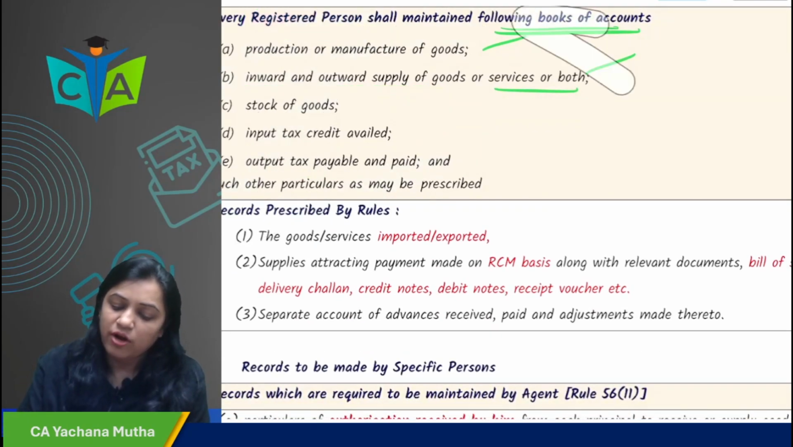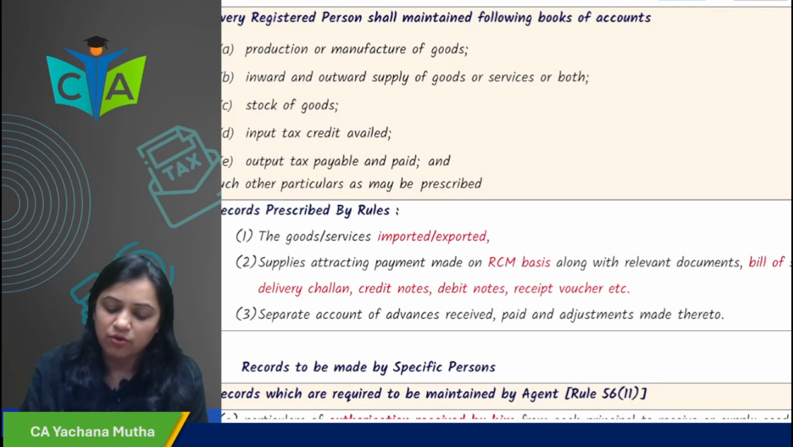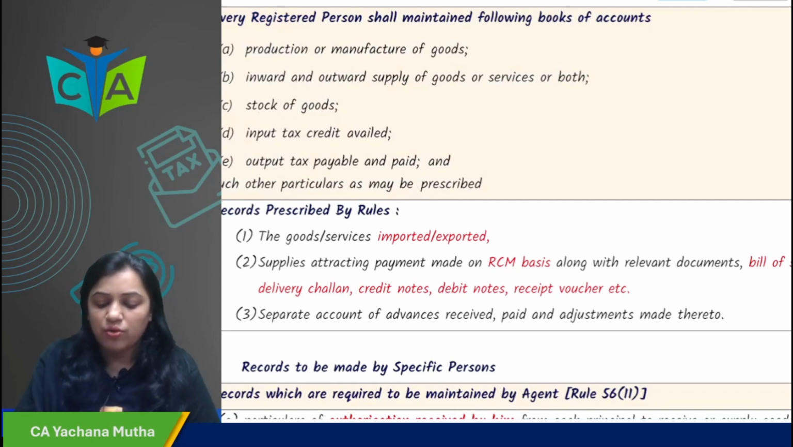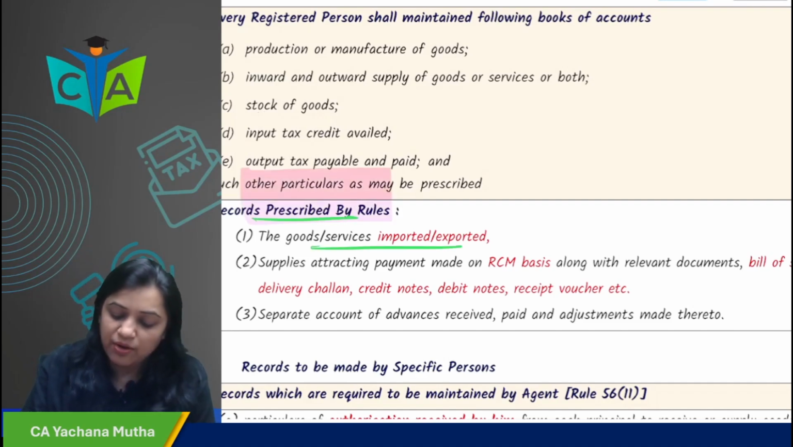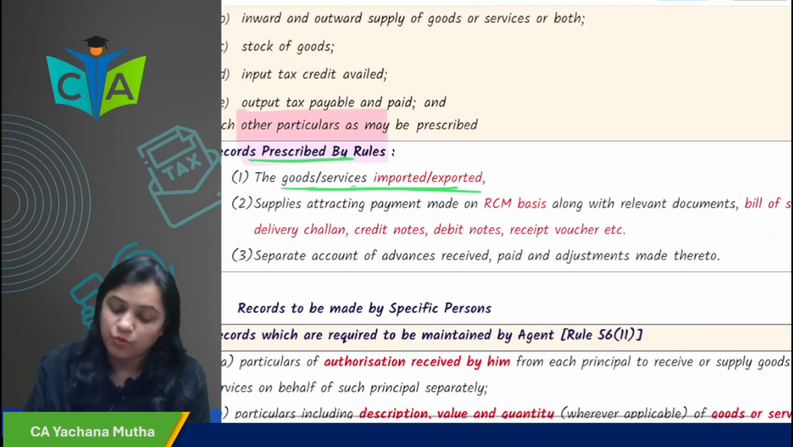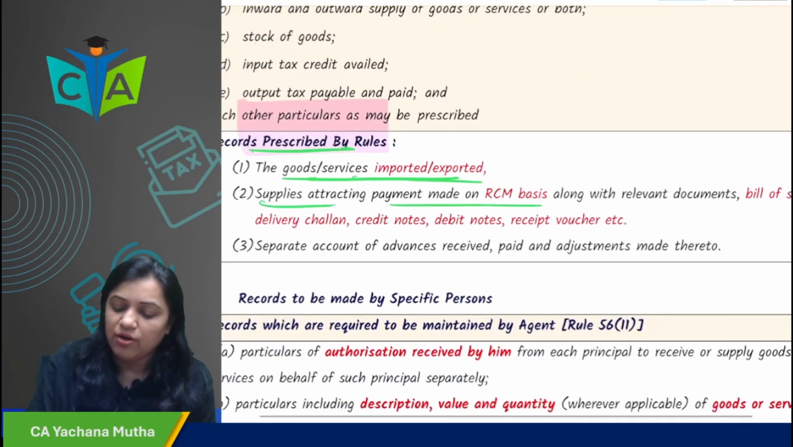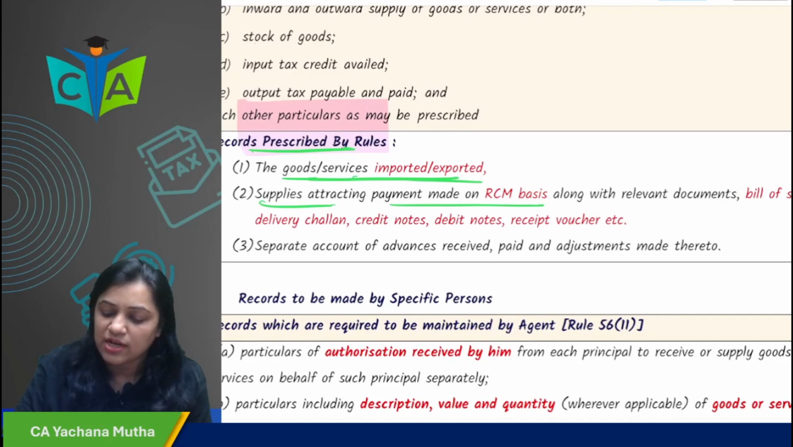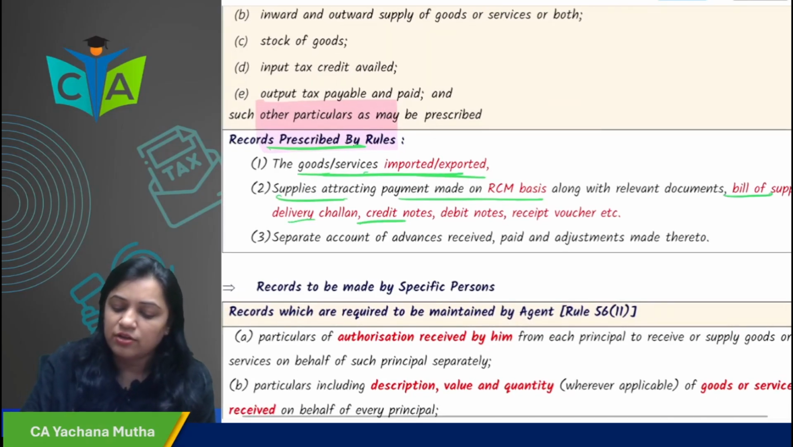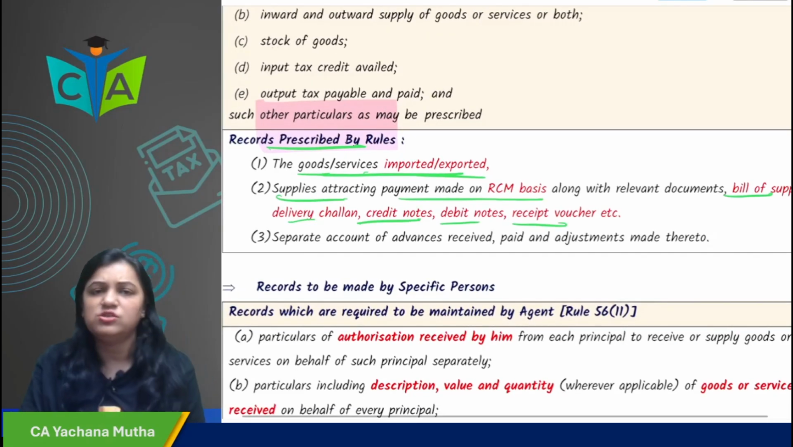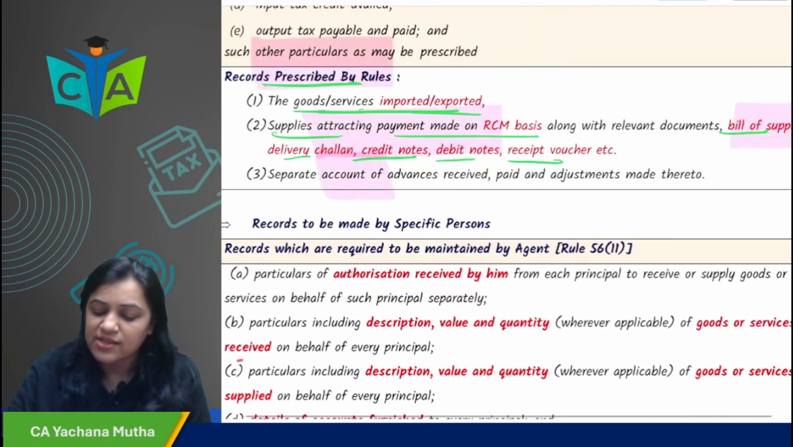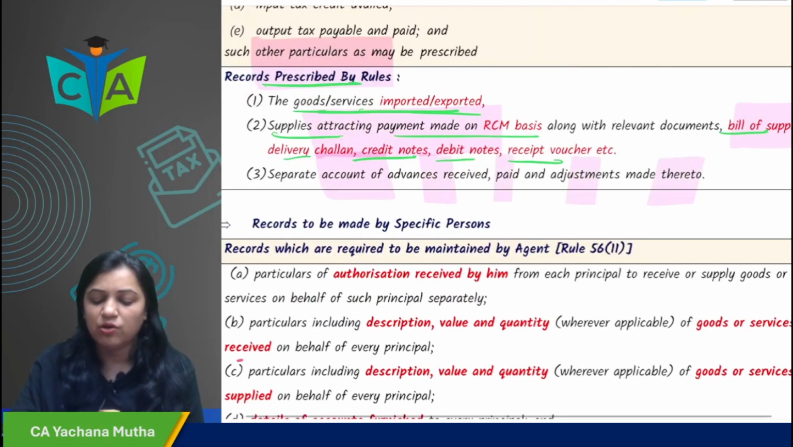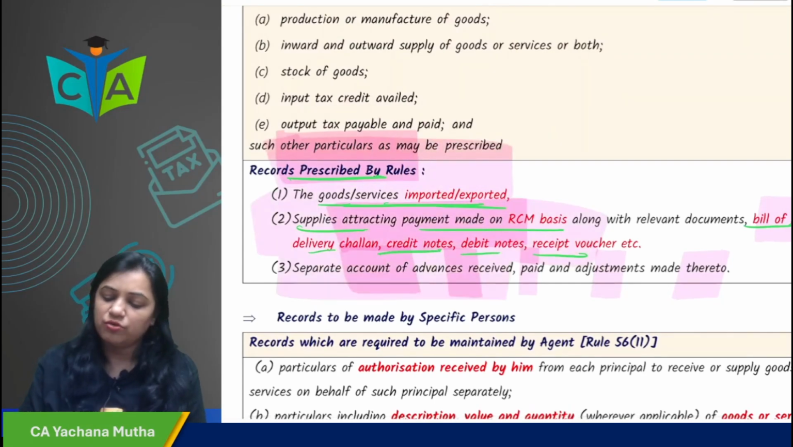What are the records prescribed by rules? The goods or services imported or exported. Then supply attracting payment on RCM basis along with the relevant documents, that is bill of supply, delivery challan, credit note, debit note, receipt, voucher. All these documents we have seen in the tax invoice chapter already, so you have to maintain these documents. Then a separate account of advance received, advance paid, and adjustments made thereon. You have to maintain all these records.